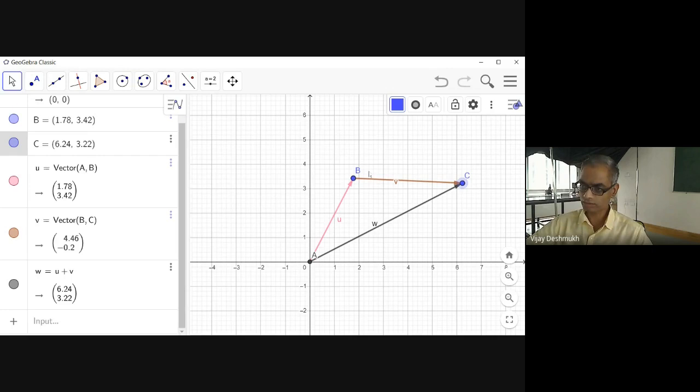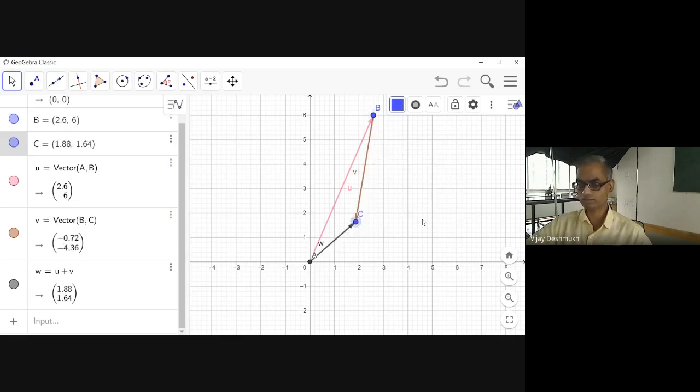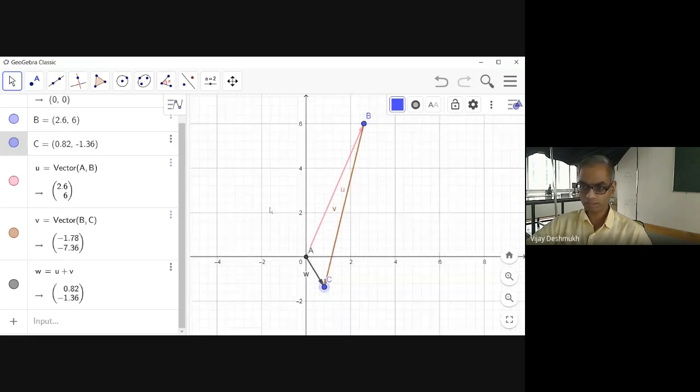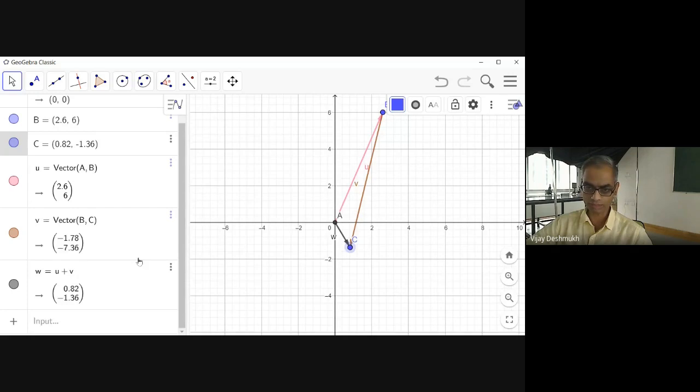Now U is much larger than V, so that you can see the resultant in any case. Now this is something like U minus V. So you can have addition, you can have subtraction of the vector, and so on.